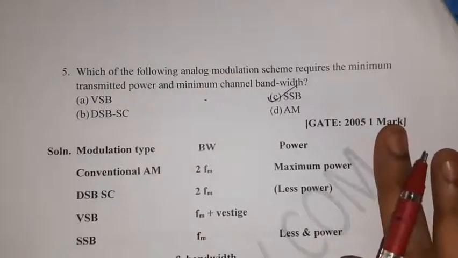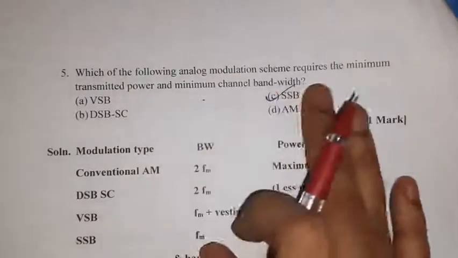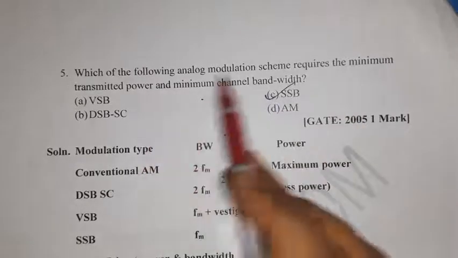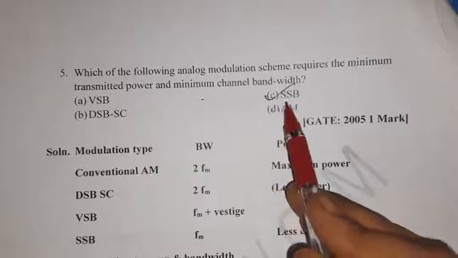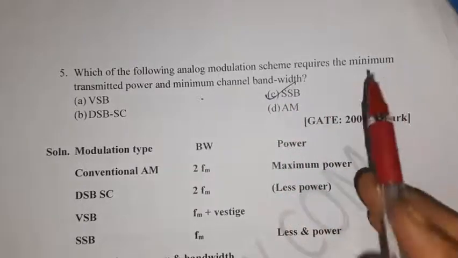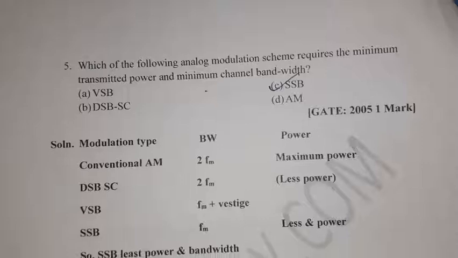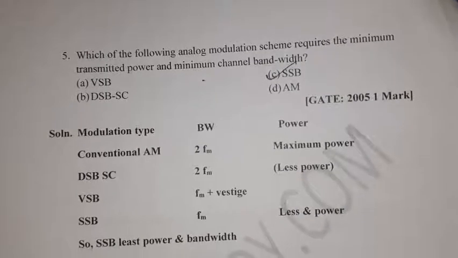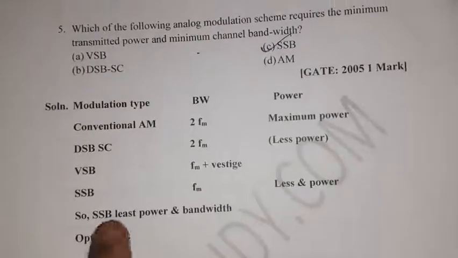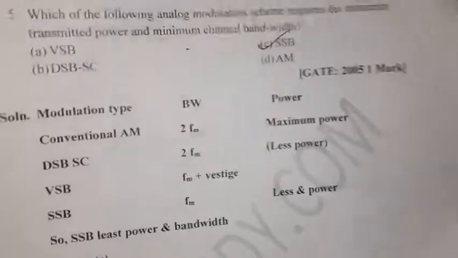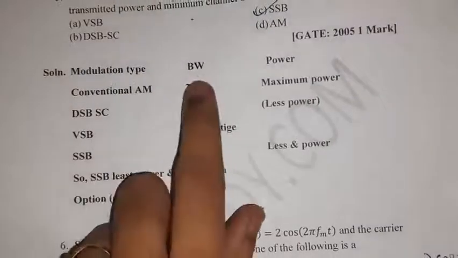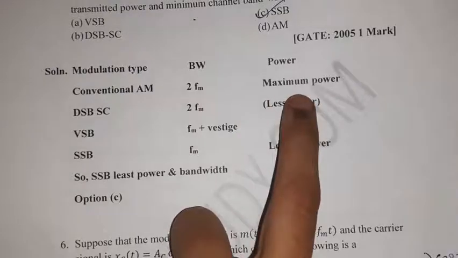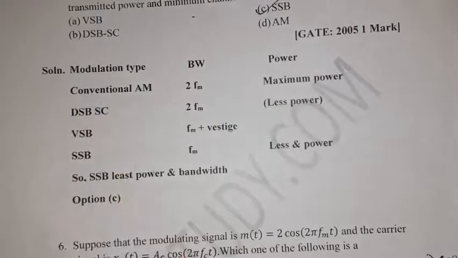Then, which of the following analog modulation schemes requires minimum transmitted power and minimum channel bandwidth? Minimum transmitted power and minimum channel bandwidth is given by SSB, single sideband modulation. We will see bandwidth and power for different types of modulation. Conventional AM: bandwidth is 2 fm, and it needs maximum power.